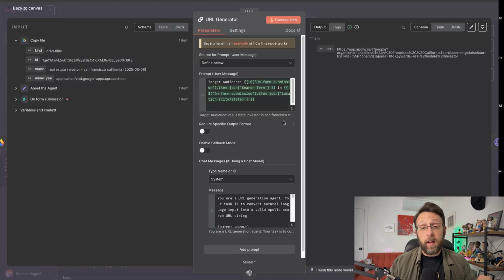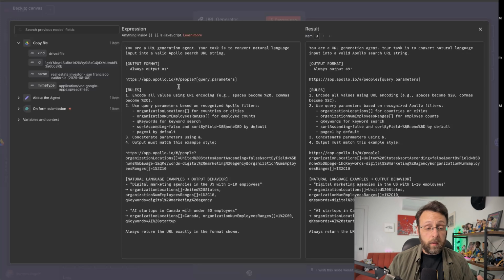From there, we're generating a URL search term for a service called Apollo. And Apollo is basically just a big database of information about people. You could think of Apollo in the way you would use LinkedIn Sales Navigator. There's a specific format that it likes its URLs in. So basically this is the format that it likes.